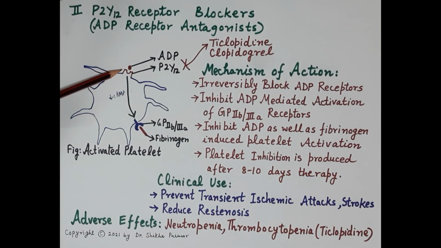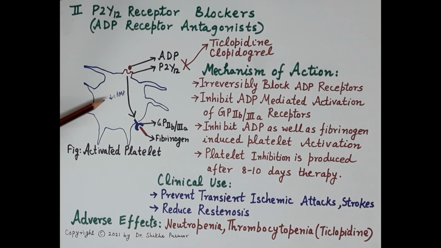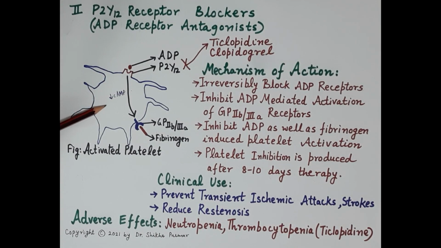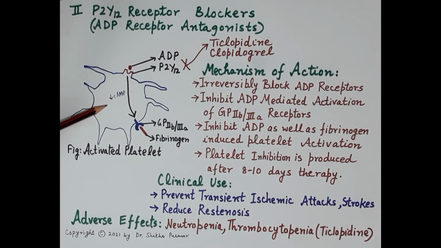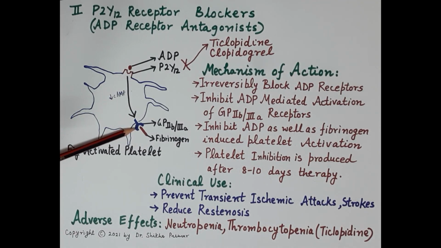Now, by binding to these P2Y12 receptors, ADP inhibits adenyl cyclase of the platelets. Inhibition of adenyl cyclase reduces the level of cyclic AMP in the platelet, and the fall in the level of cyclic AMP stimulates GP2B3A fibrinogen receptors. Stimulation of these receptors is responsible for cross-linking of platelets, where the fibrinogen acts as a glue.